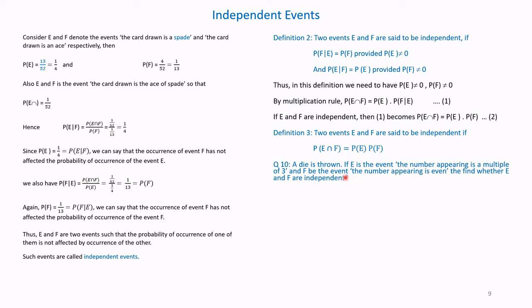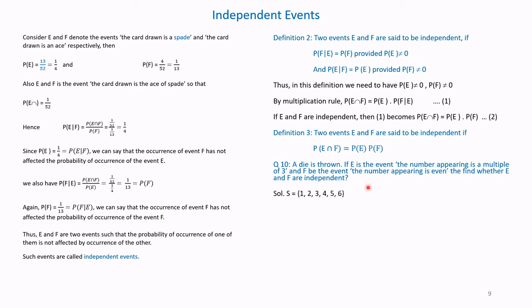A die is thrown, so its outcomes are 6. E is associated with multiples of 3: 1 into 3 and 2 into 3, that is 3 and 6. So 2 are there. And F is the event that the number appearing is even, that is, the even numbers 2, 4 and 6. We have to find whether E and F are independent.